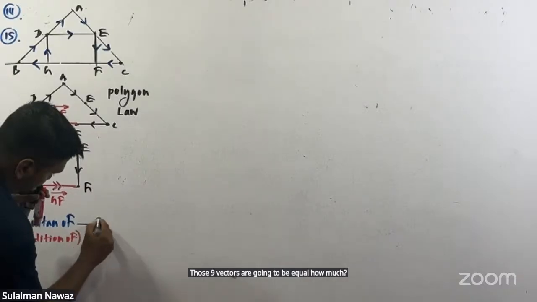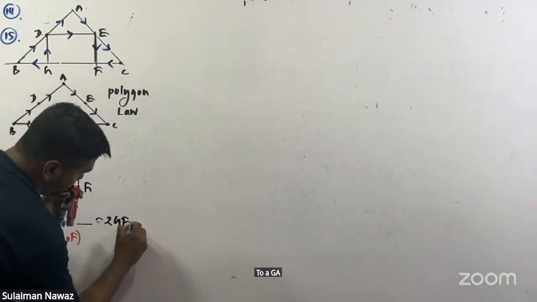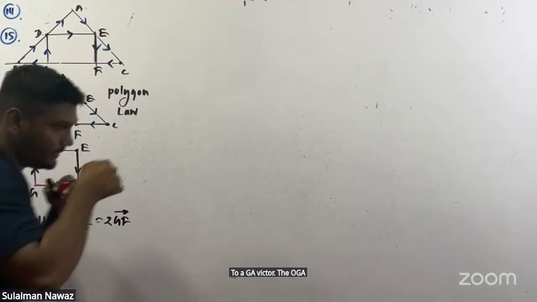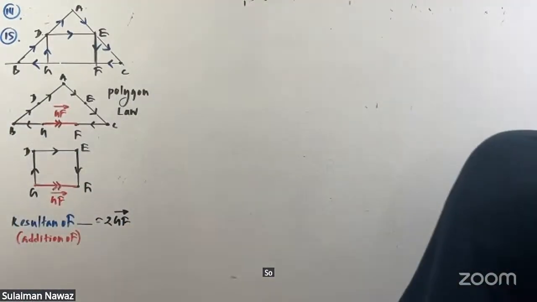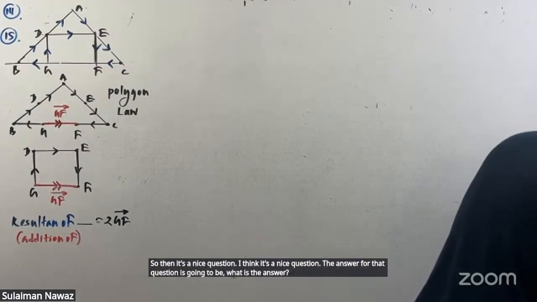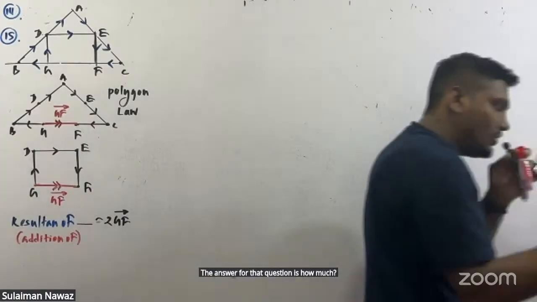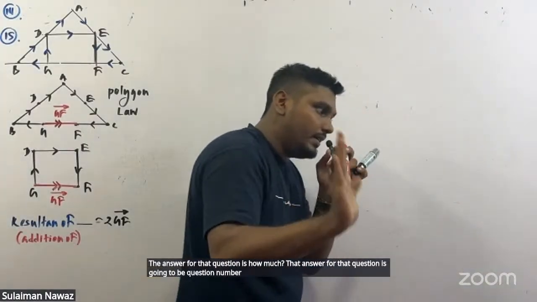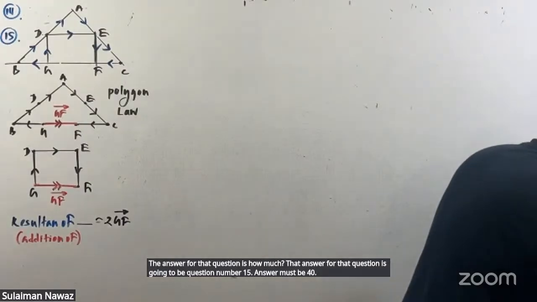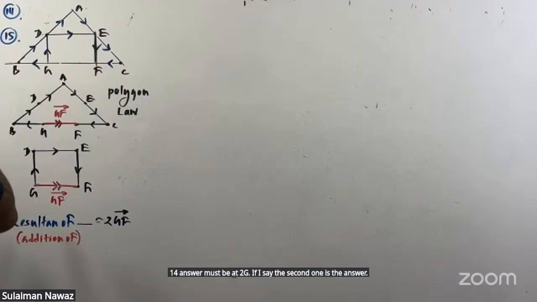Those 9 vectors are going to be how much? That is going to be 2 GF vector. That's it. So then it's a nice question. The answer for that question is going to be question number 14's answer, which must be a 2GF. I think the second one is the answer.